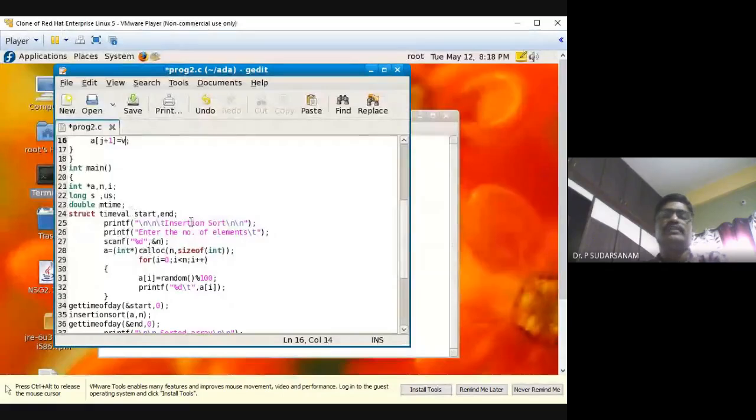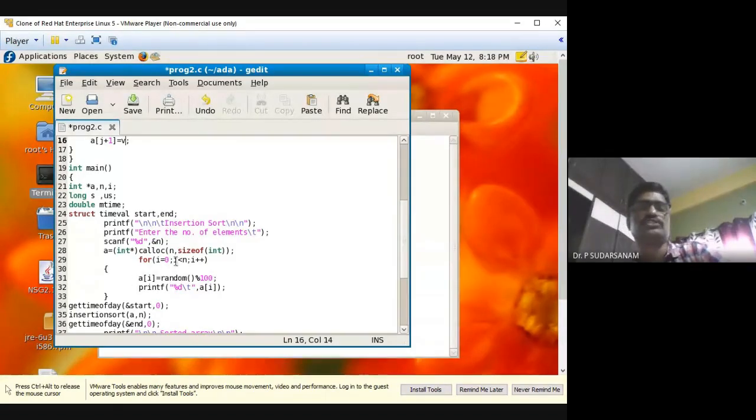So now enter, this is your declaration, insertion sort. Printf, enter the number of elements, scanf n. Suppose you enter 1000, 1 lakh, 2 lakhs, whatever you want, you can enter it and allocate the memory using int star calloc, n comma size of int. So if it is a linked list, you will be doing malloc. If it is integer, you can go for this only, no problem. So malloc, normally when you are using the linked list concepts, we will use it. Here calloc only we will use, no problem. Which one you want, you can use it.